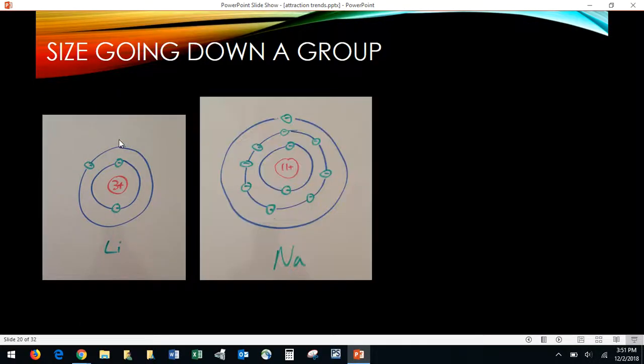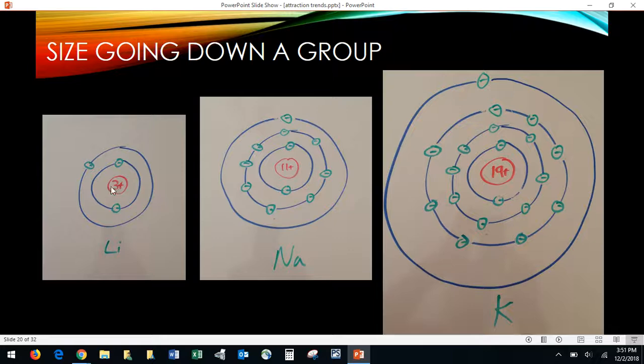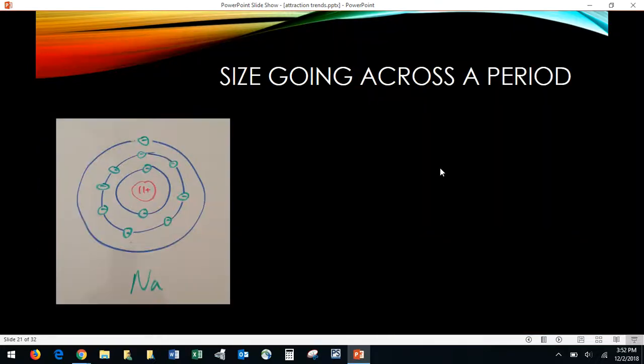So that's the number of rings around. Because of that, every atom is getting bigger because you've added another ring and all other things are the same. The valence electron is the same, only 1 electron in that outermost shell. So the attraction of the nucleus to that outermost shell is similar in each, and because you're adding another energy level each time, that's why it would get bigger as you went from lithium to sodium. So that should make sense.